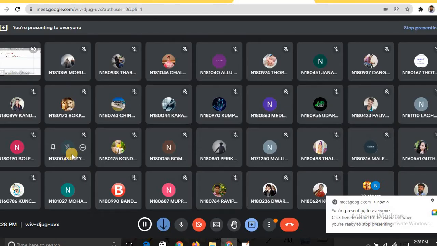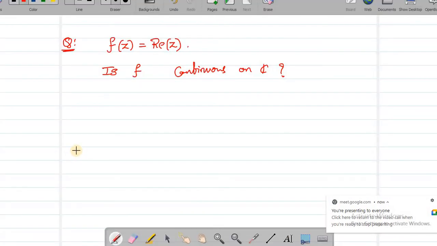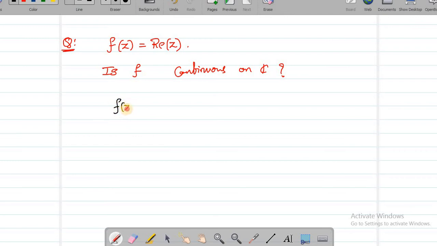You're saying it is continuous. Okay. Why? Sir, all real numbers are continuous. You can look at this function here, f of z equal to real part of z. Let's see what it means. f of x plus iy equals x. That's it.